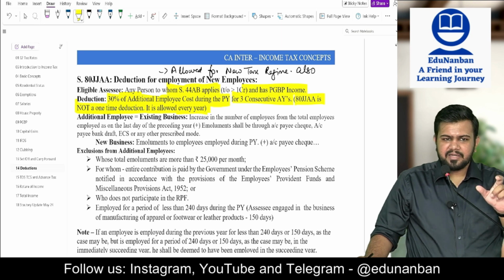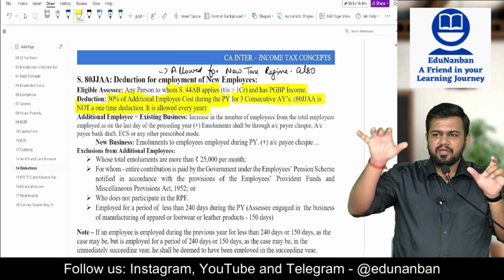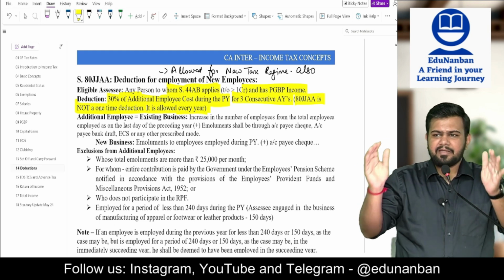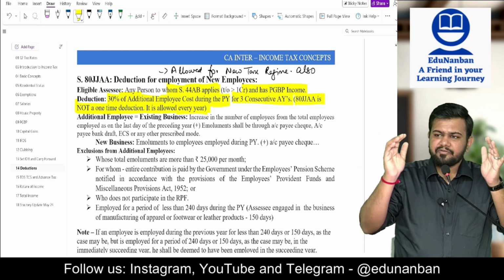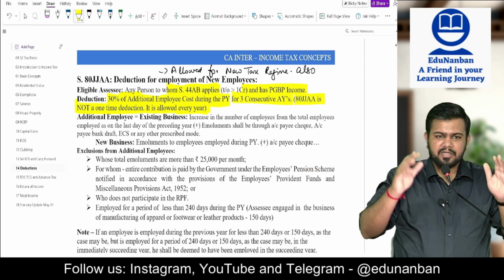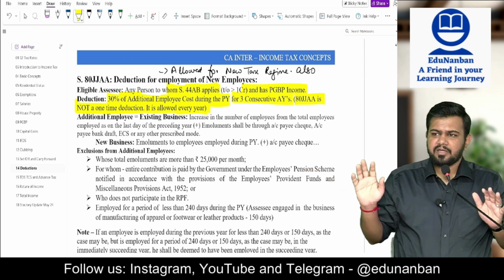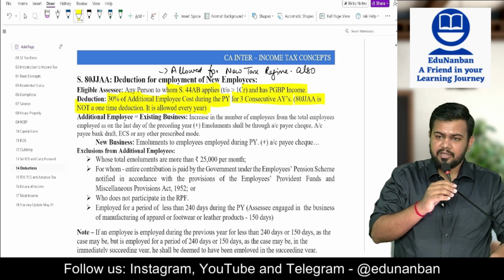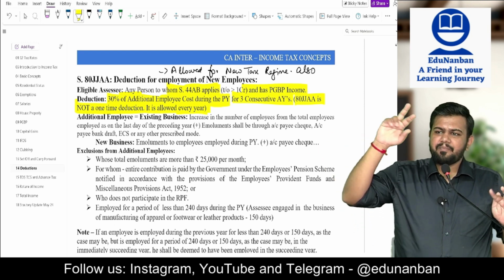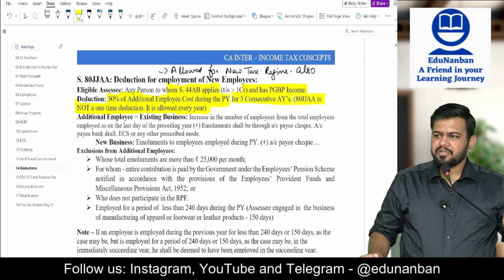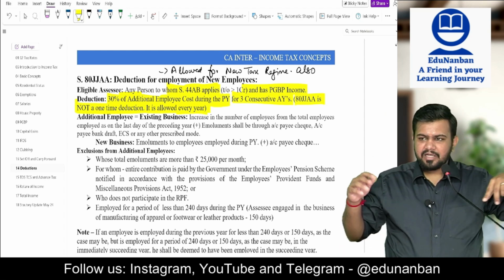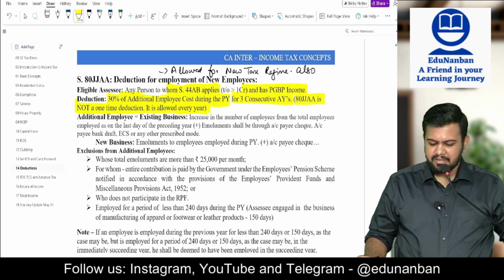What is a weighted deduction? Listen, whatever new employees are there during the year, for all those new employees, whatever salary you are paying, 30% of that salary can be taken as deduction for 3 years. So 30% in year 1, 30% in year 2, 30% in year 3. But normally in profit and loss also you are taking deduction. So this is a double deduction that you are taking. There also you are taking deduction on salary. Here also you are taking deduction on salary.